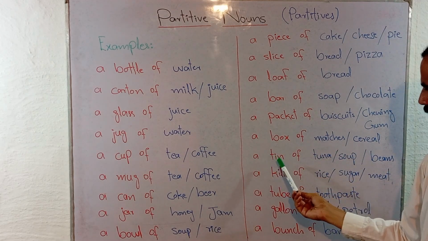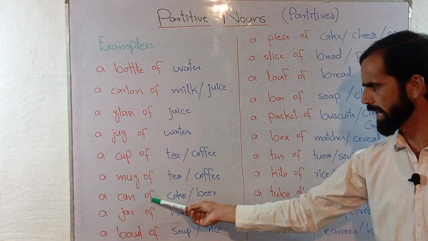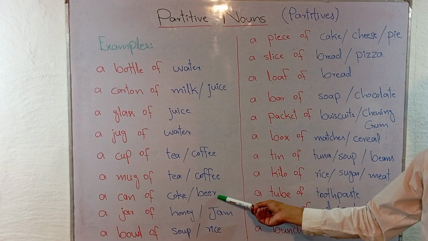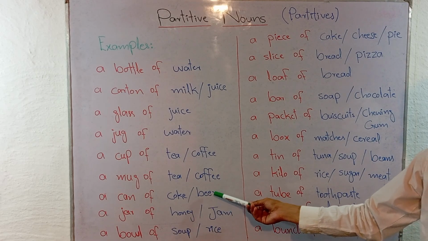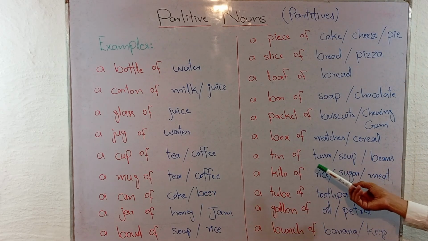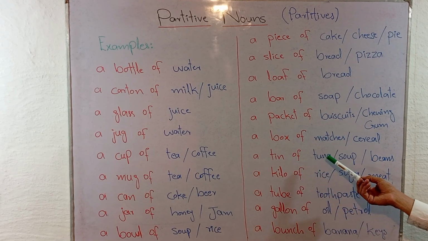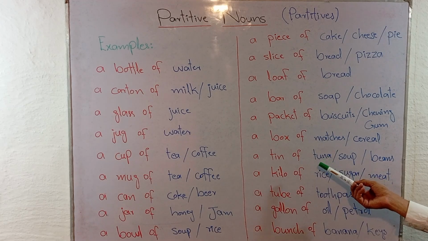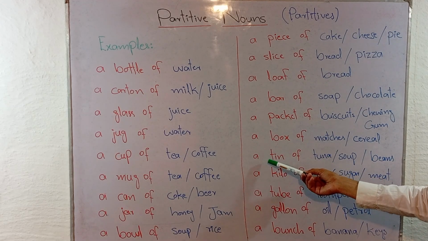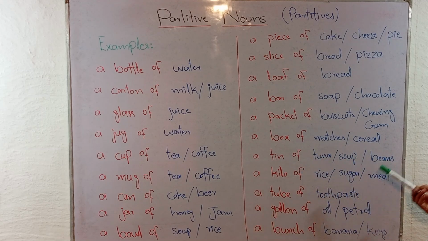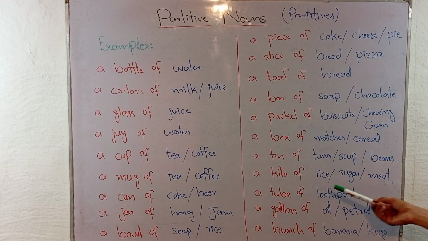And there is a difference between tin and can. Can refers to soda water or liquids like beer, Coke, etc. On the other hand, if you talk about cereal, grains, even foods in the form of, let's suppose, meat, fish, etc., there you will use a tin of tuna, a tin of soup, a tin of beans, a kilo of rice, a kilo of sugar, a kilo of meat.